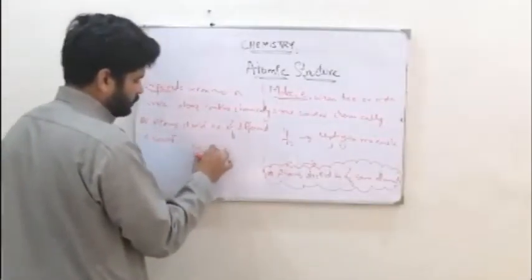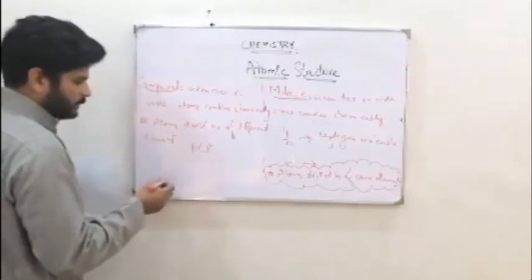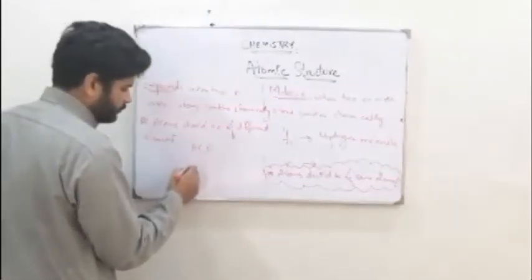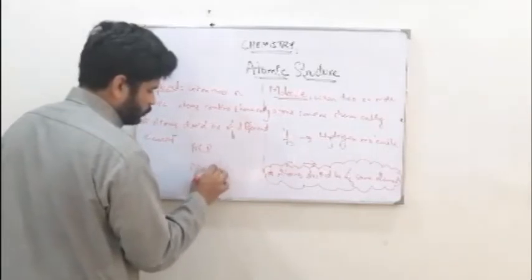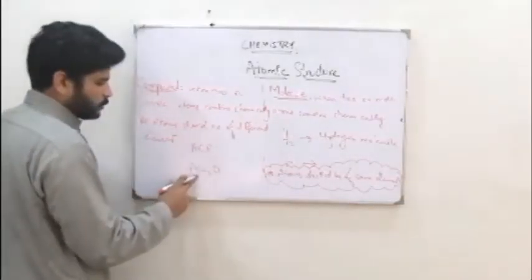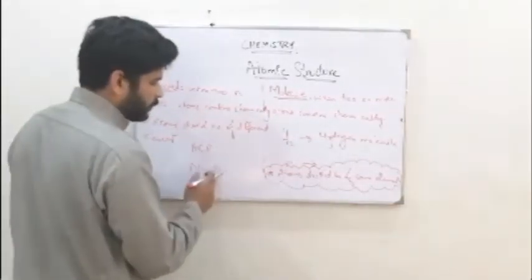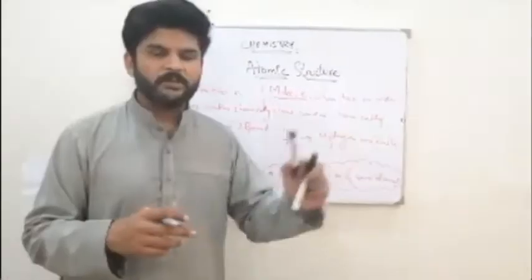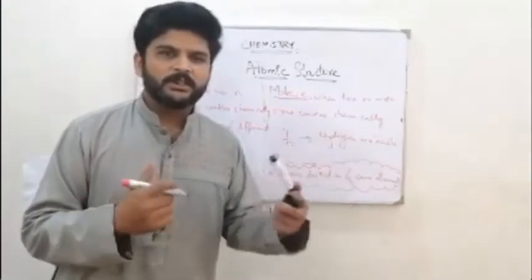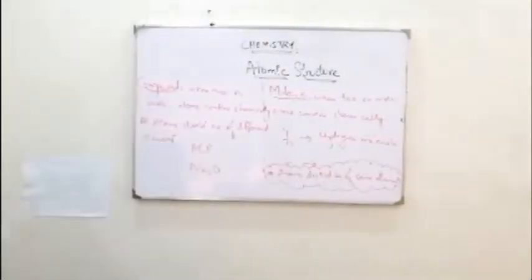One is of hydrogen, the other one is of chlorine. It can be Na2O. This is 2 atoms of sodium and 1 of oxygen. So there are 3 atoms, but they are of different elements, right? So they are combined to form a compound.